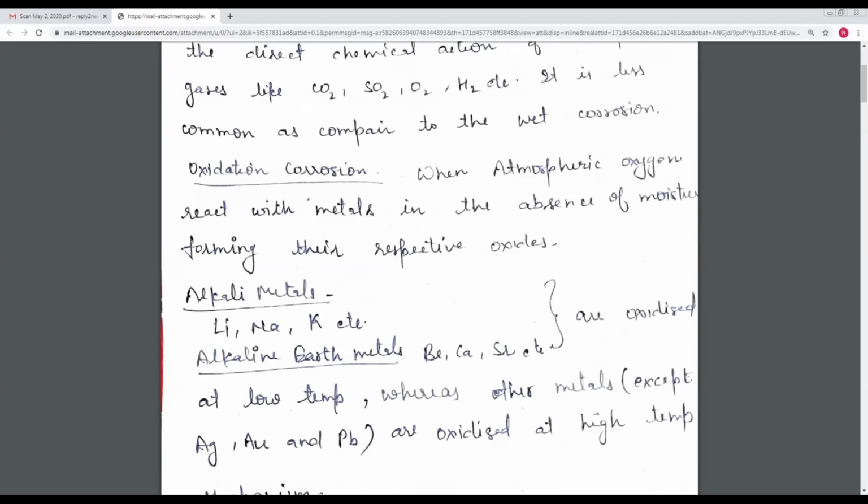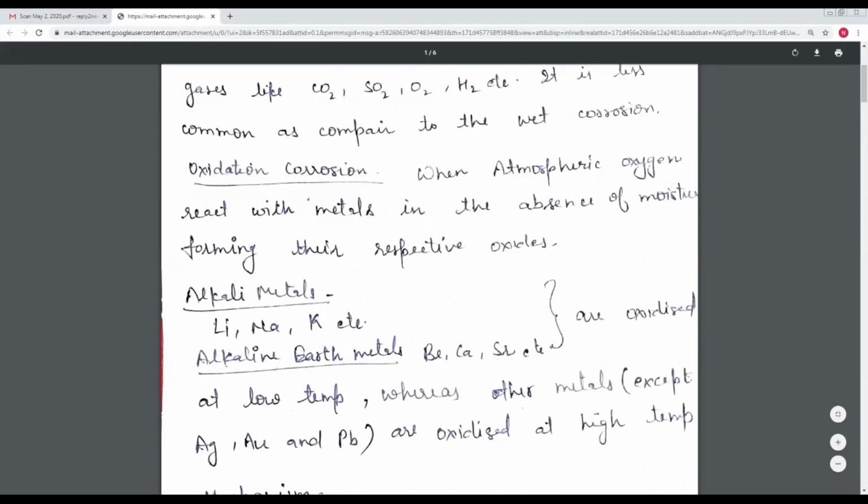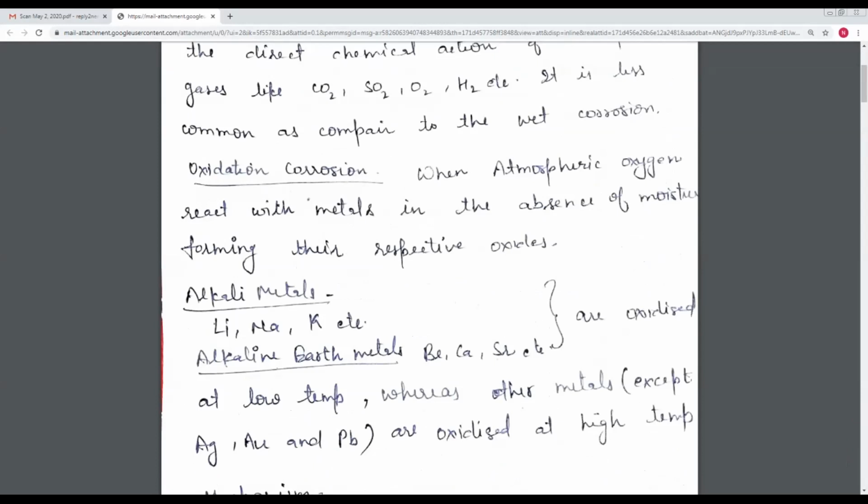Dry corrosion can be further classified into oxidation corrosion and corrosion by other gases. Oxidation corrosion occurs when atmospheric oxygen reacts with metals in the absence of moisture, so they form their oxides.